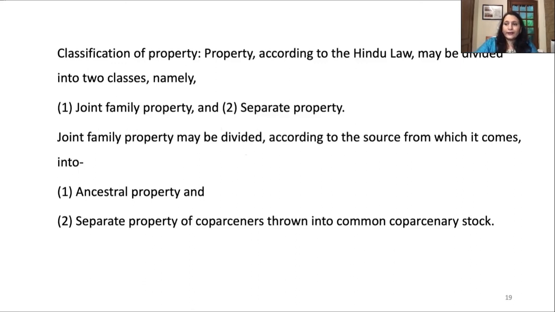Property jointly acquired by the members of a joint family with the aid of ancestral property may or may not be joint property. Whether it is so or not will always be a question of fact in each case. The term joint family property is synonymous with co-parcenary property. Separate property includes self-acquired property.